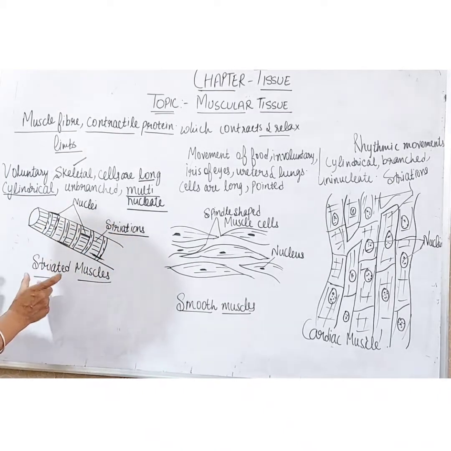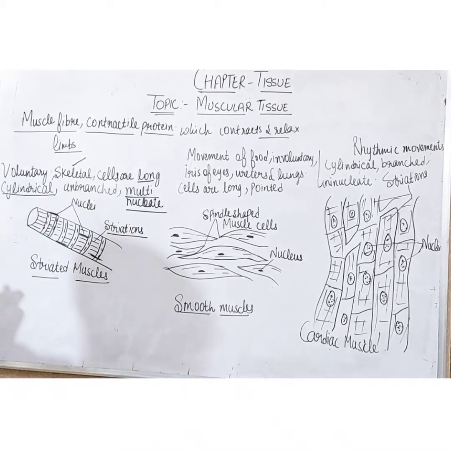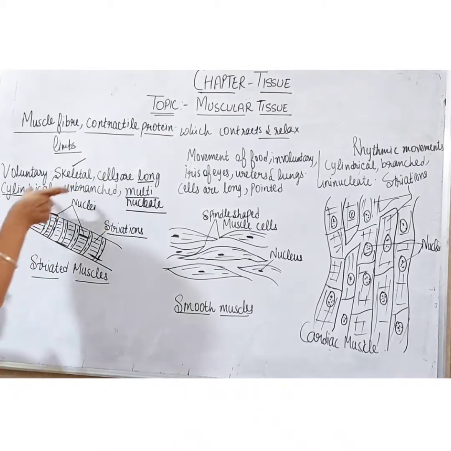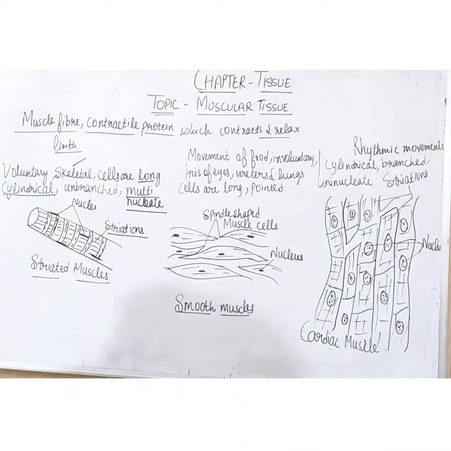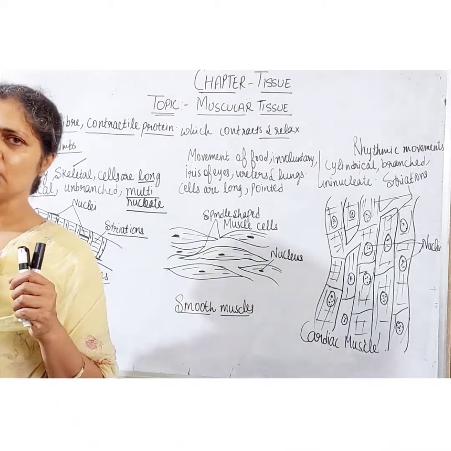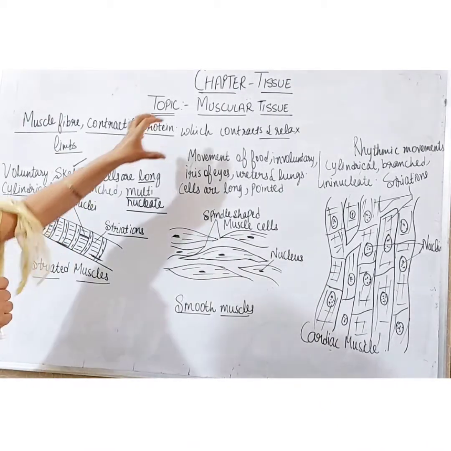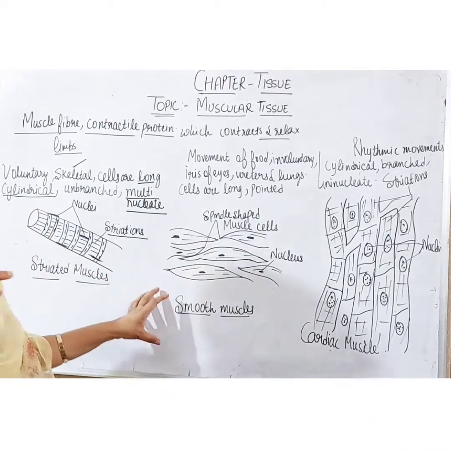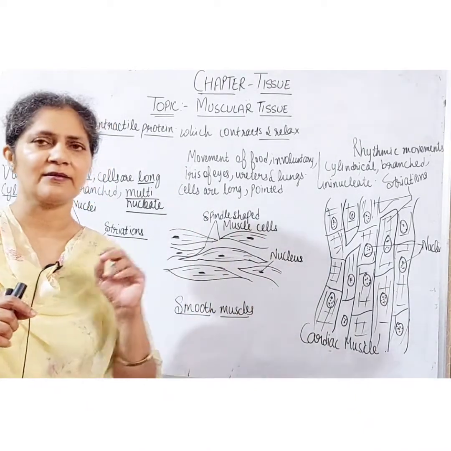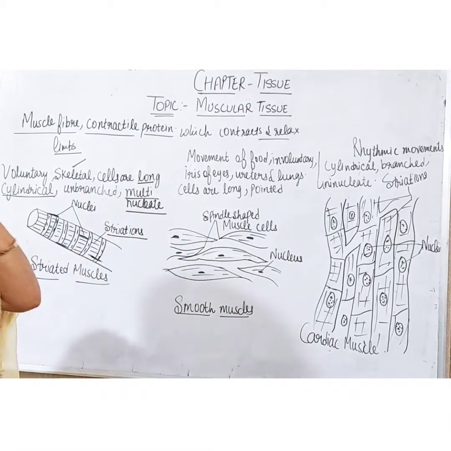That's why they are known as the striated muscles. The cells of these muscles are long, cylindrical, unbranched and multinucleate. They contain more than one nucleus. So these are the striated muscles, because the muscular tissues are of three types: striated muscles, smooth muscles and the cardiac muscles.